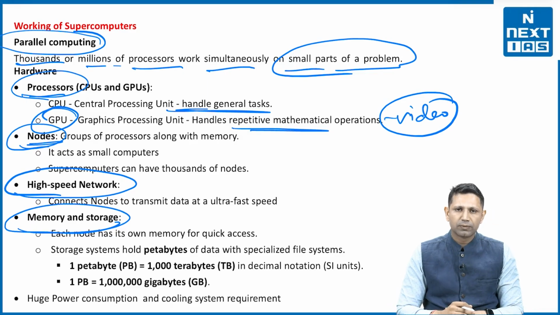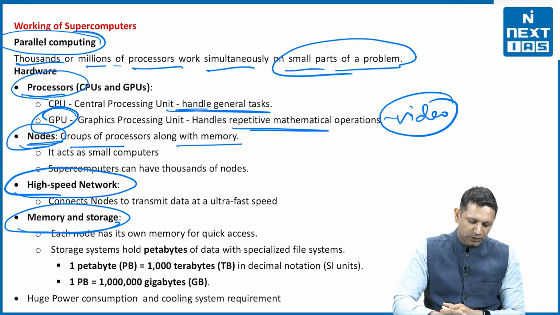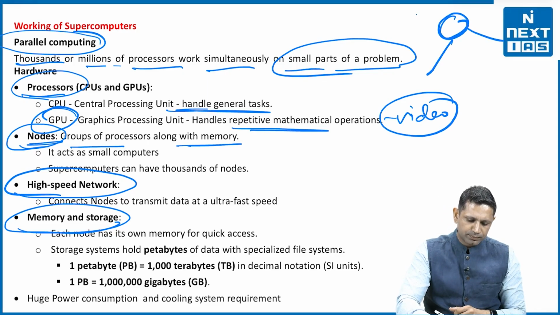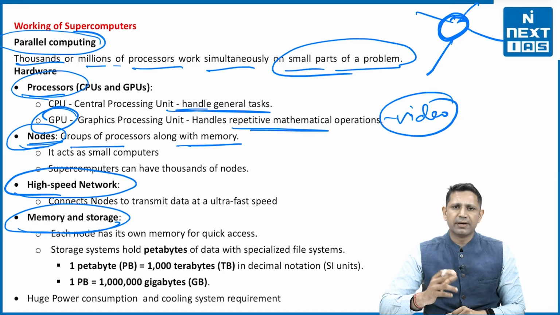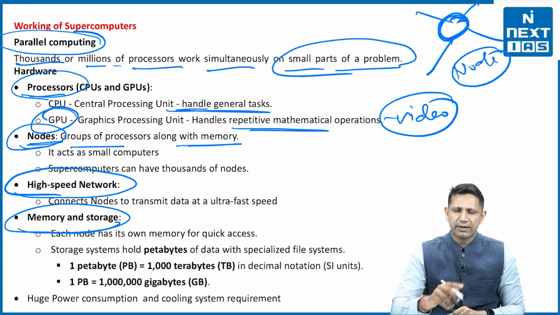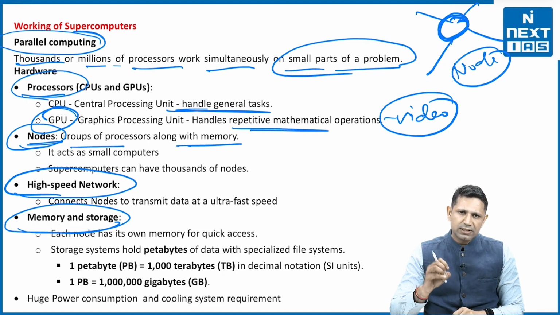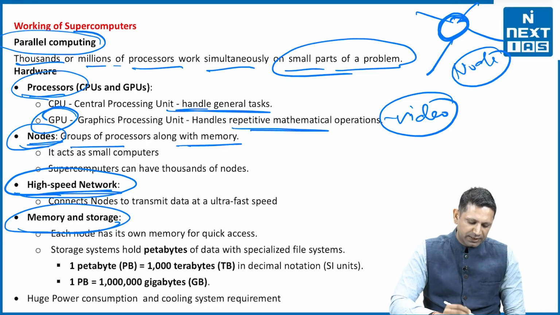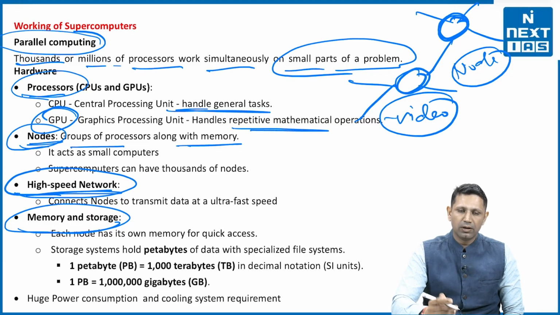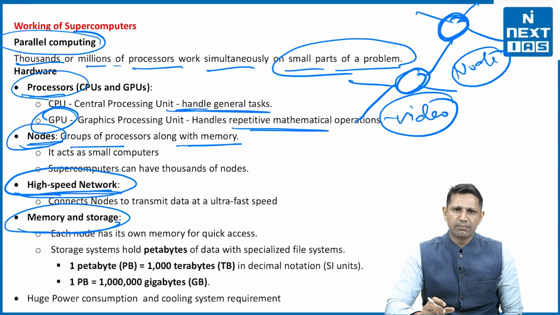The next is nodes. Nodes means a group of processors along with the memory. This is a node. In this node, there will be multiple processors and there will be memory also. So a node is going to have multiple processors and its own memory. And these nodes are interconnected through a high-speed network. So there will be another node, again having multiple processors and memory. In these nodes, the actual calculation work is going on for a supercomputer.